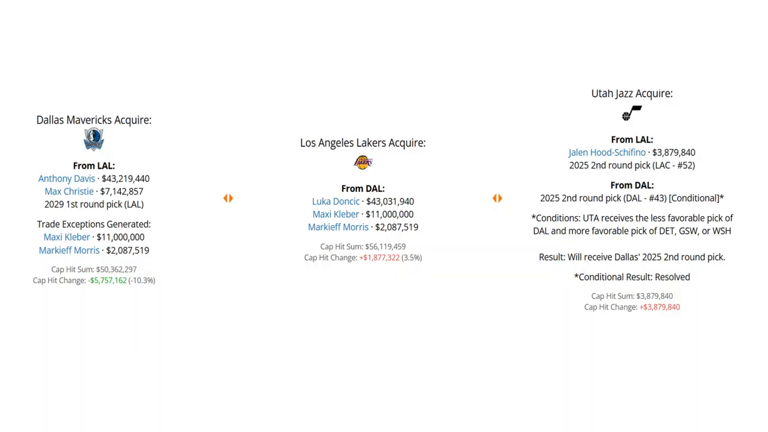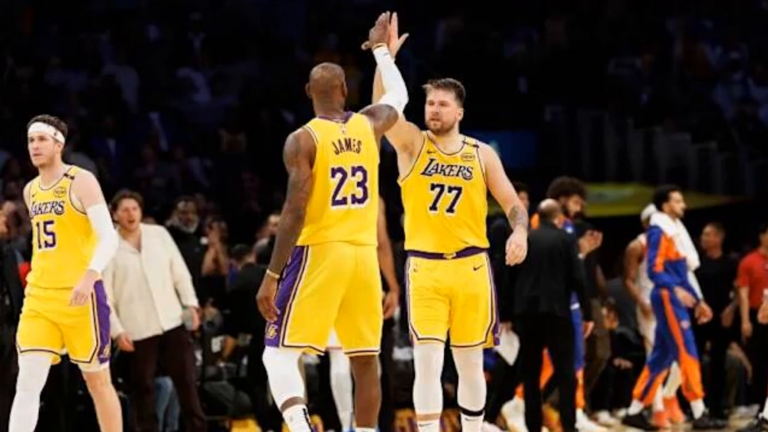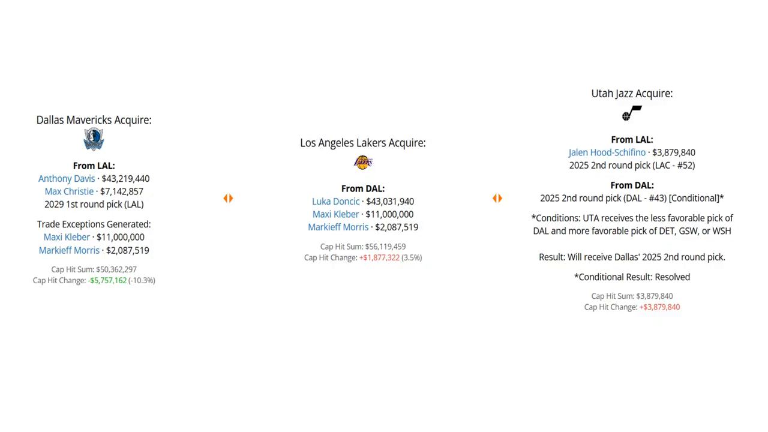For Max Christie, he is currently a role player with the Mavericks, who, of course, are kind of using him as best they could, along with the first round pick in 2029. Doncic would click perfectly with LeBron in the Lakers organization, Maxi Kleber, Markieff Morris being more of like minor pieces of this deal. And of course, Jalen Hood-Schifino and the second round pick haven't been traded since by Utah.